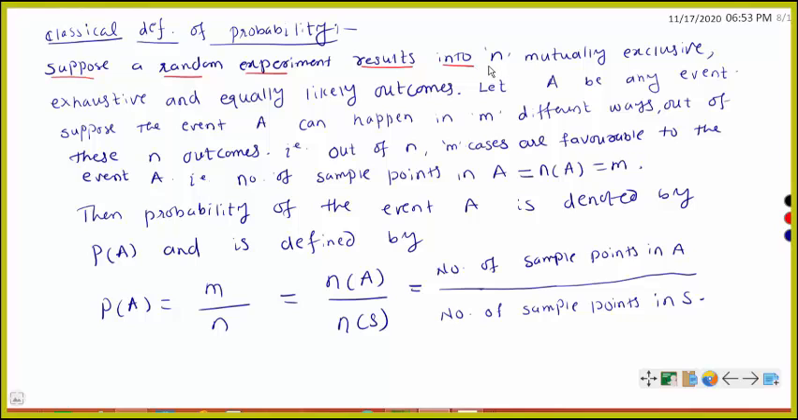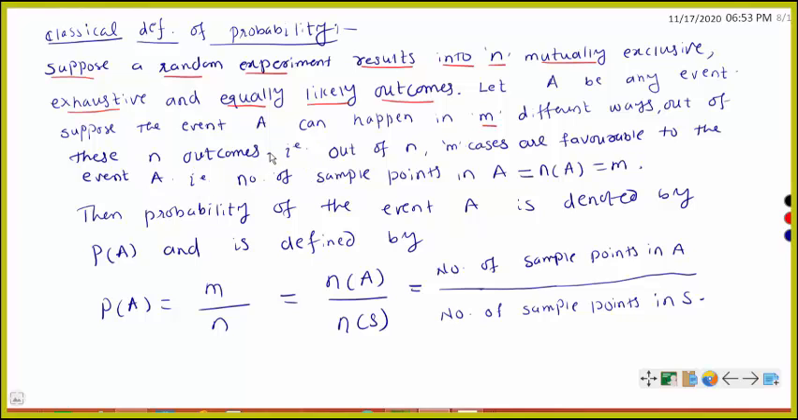results into n mutually exclusive, exhaustive and equally likely outcomes. Means what? These outcomes are mutually exclusive, they give you the sample space as exhaustive, and they are equally likely outcomes. Let A be any event. Then this event A can happen in m different ways out of these n outcomes.